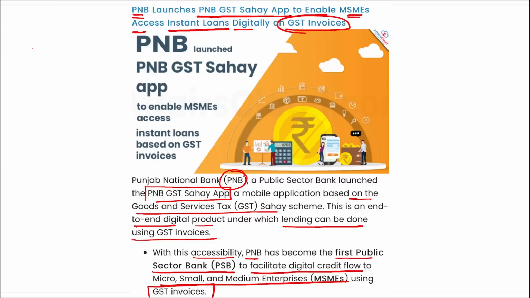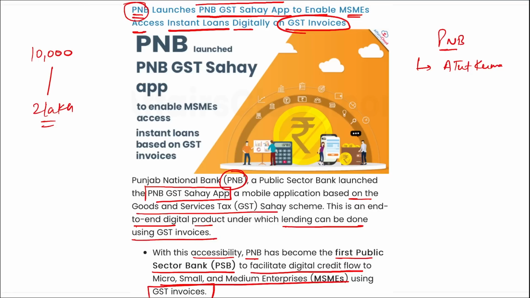Correct? The credit limit starts from 10,000 rupees and it goes up to 2 lakh rupees per invoice, subject to the capping of 10 lakh rupees per borrower. Okay, so this is your PNB bank that has launched this PNB GST Sahay application to enable MSMEs access instant loan digitally on their GST invoices. If we talk about Punjab National Bank, who is the Managing Director and Chief Executive Officer here? Atul Kumar Goyal. Then when was this established? It was established on 19th of May 1894.